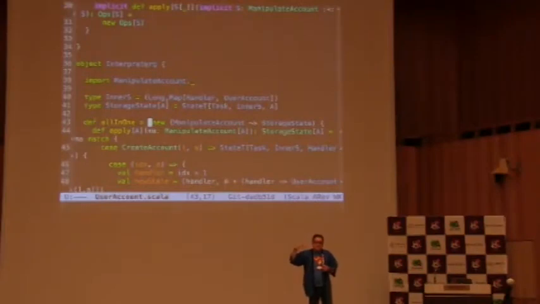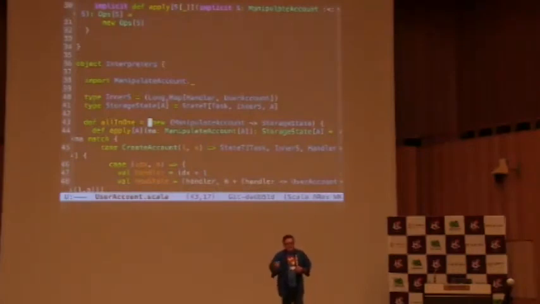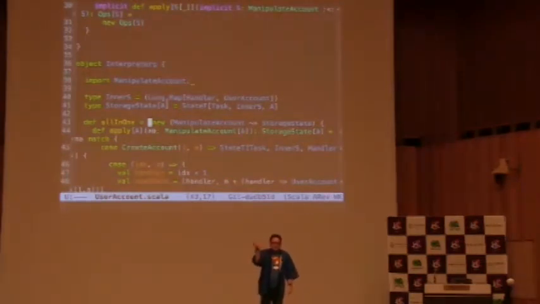Once that account is being created, you don't return that user account to your caller, you return a handler. So you need to somewhere store your user account. So you need to have the ability to store those elements somewhere. We will be storing them within a Map. So we're using a concept here which is called StateT.